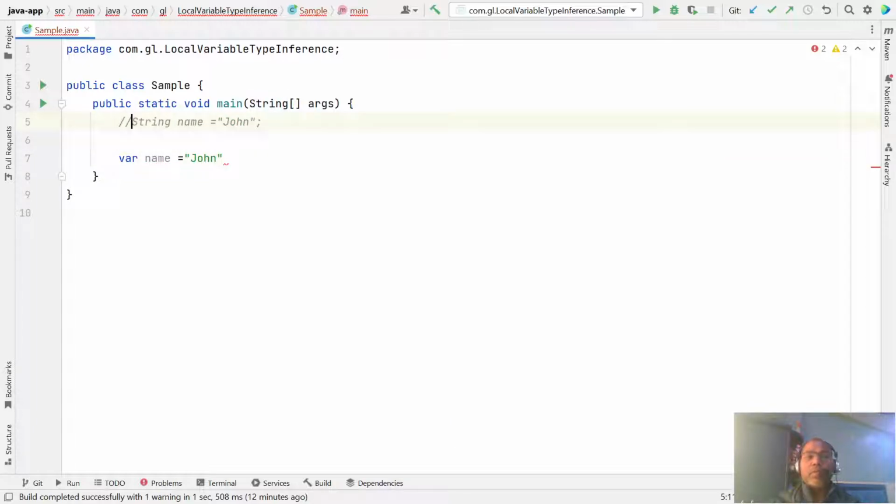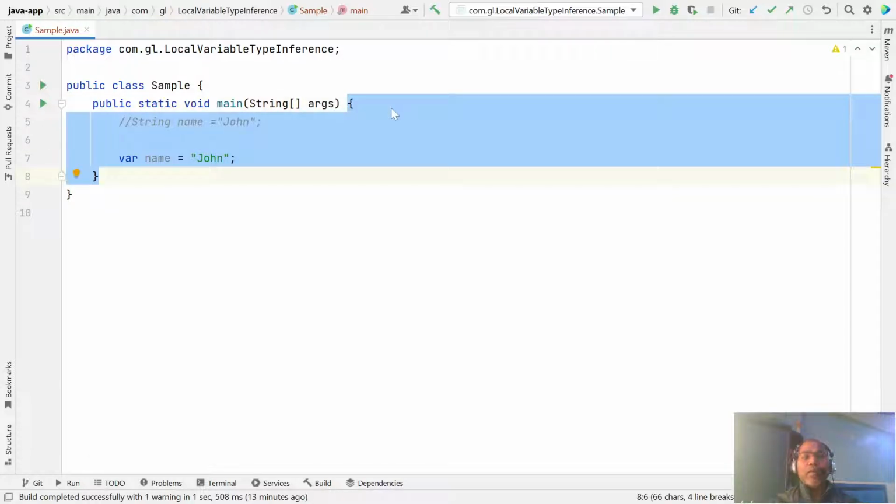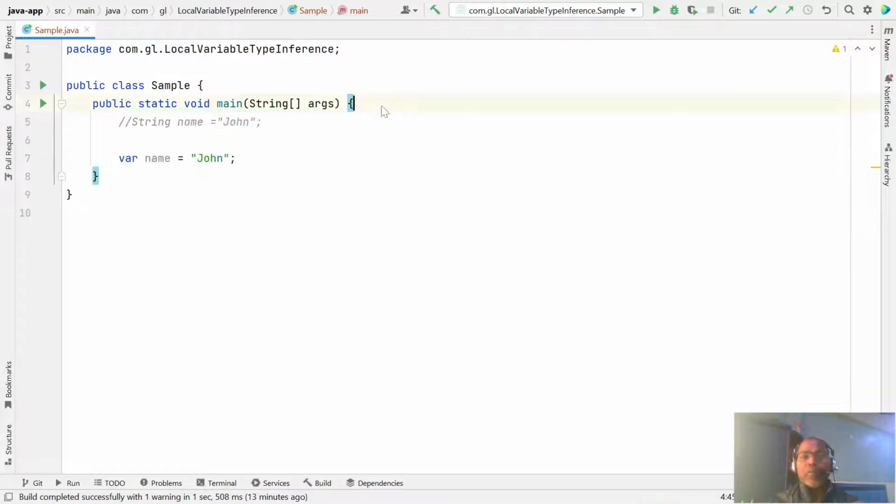Now that means this data type, which initially we had to mention, is not needed. A local variable is a variable that you can declare inside any block. Maybe this is the main method or a different method, like a static void test method.